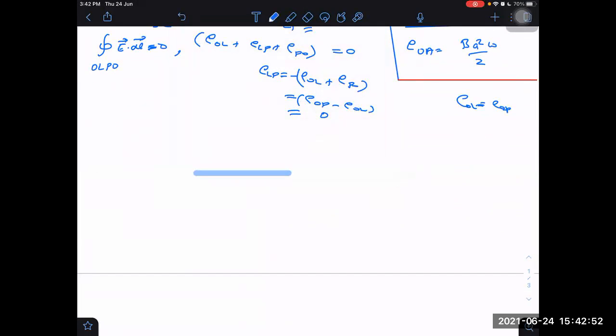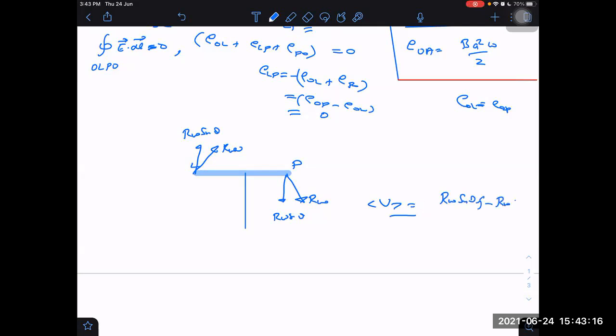Tell me what is the velocity of L and what is the velocity of P? L is R omega, P is also R omega. What is perpendicular then? R omega sin theta. What is the average velocity? 0. Why? One is positive, one is negative. We have to take R omega sin theta j cap minus R omega sin theta j cap divided by 2, which is equal to 0. That also we are getting 0 only.